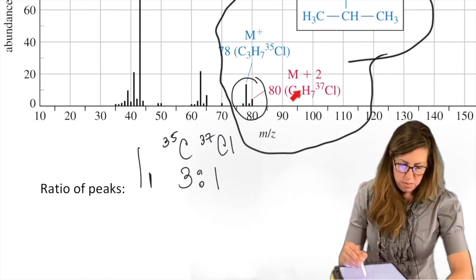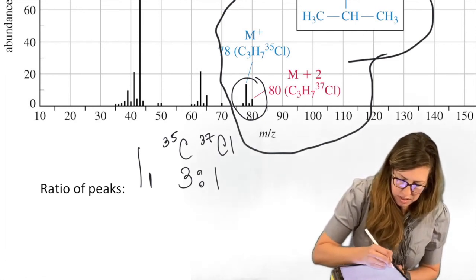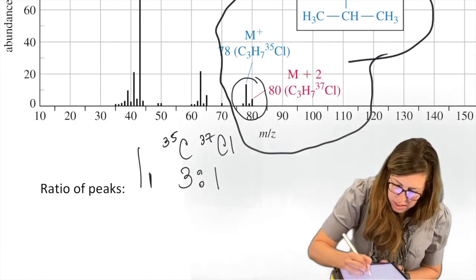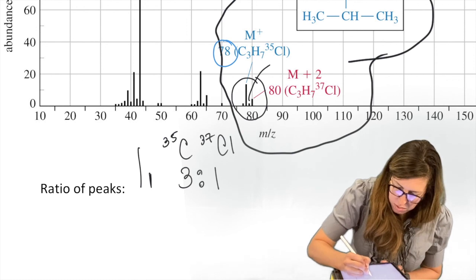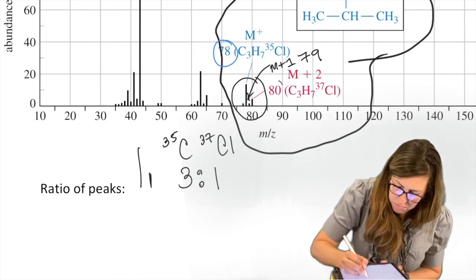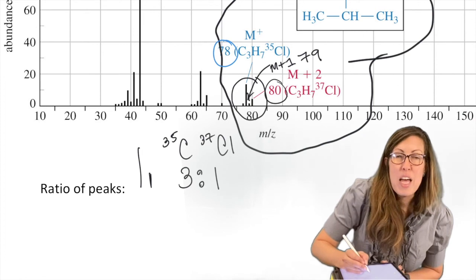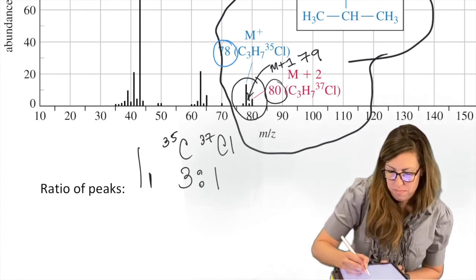All right, so what I'm going to do is go ahead and draw out and label these. M+ is 78. M+1, which is not labeled, equals 79. M+2 is 80. And M+3 would be 81. Why don't we see M+3 this time?